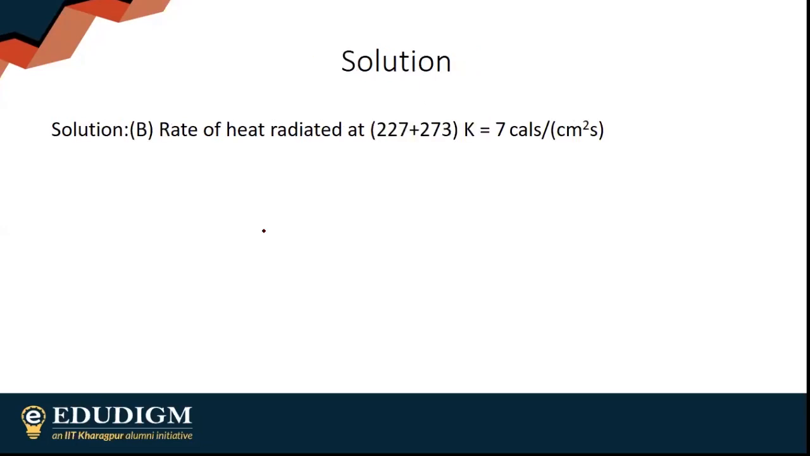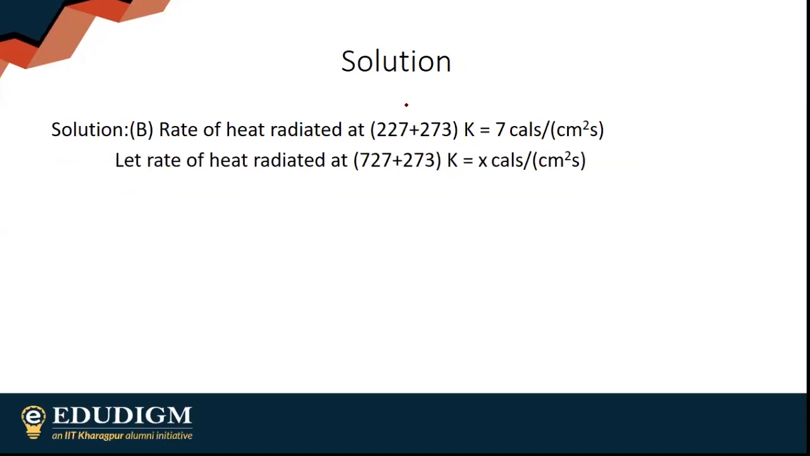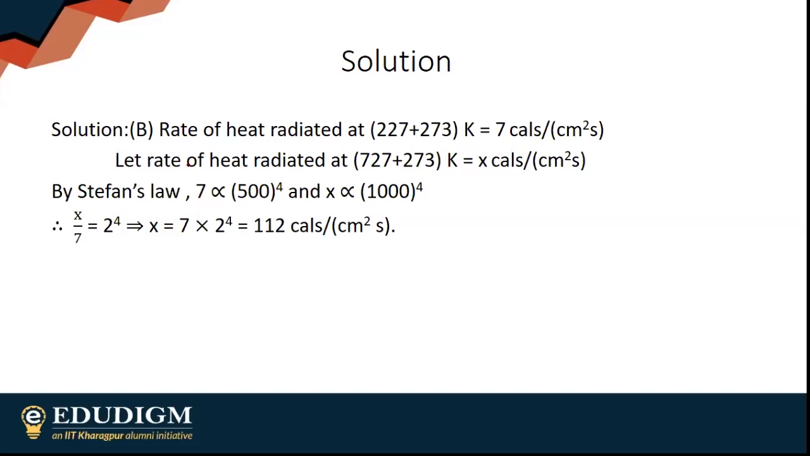Obviously, rate of heat radiated, the temperature is given in Celsius there, so it will be 227 plus 273. Let the rate of heat radiated at 727 degrees Celsius, I have to convert it into Kelvin. We know according to Stefan's law that heat radiated is directly proportional to T to the power 4. After making all the necessary calculations, I end up with 112, which is option B.